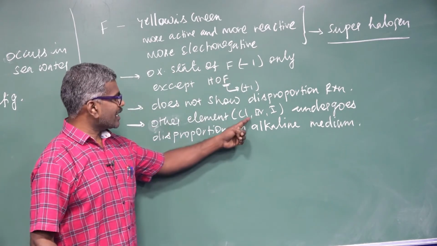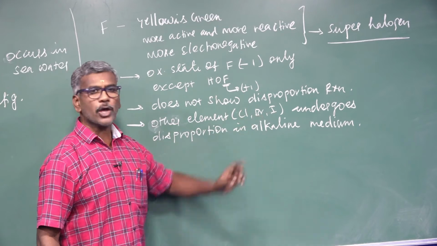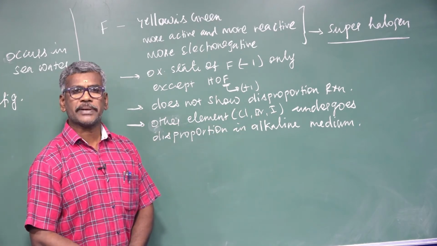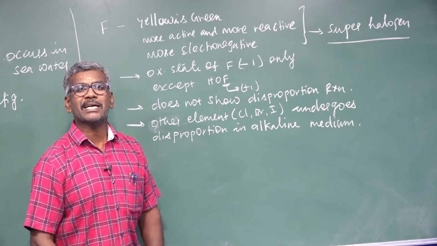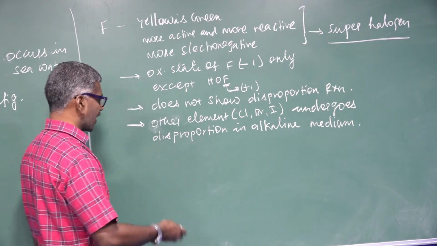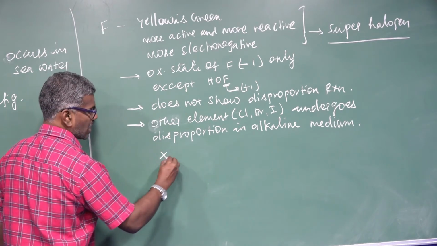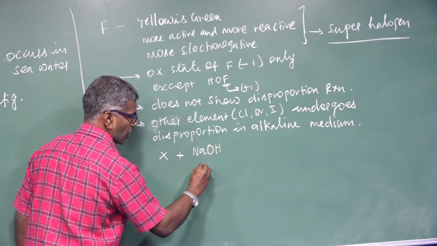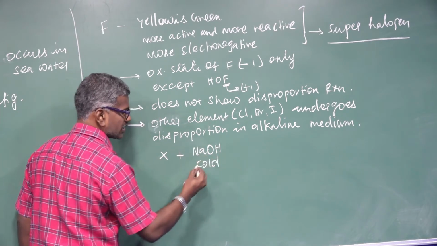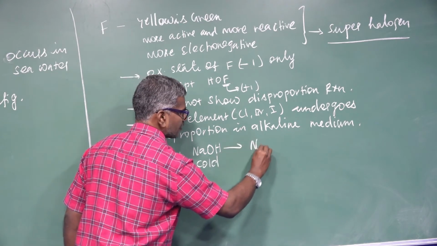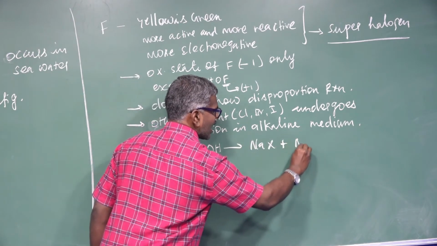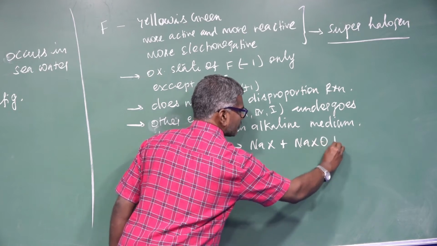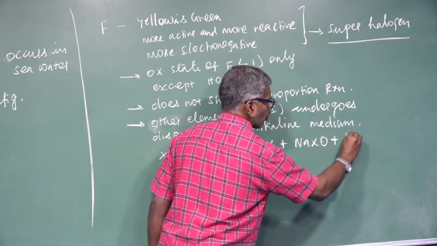Because the remaining halogens, chlorine, bromine, iodine, have vacant d orbitals, so they form p-pi d-pi multiple bonds. For example, any one of the halogens reacting with alkali NaOH in cold, dilute condition forms NaXO plus H2O.